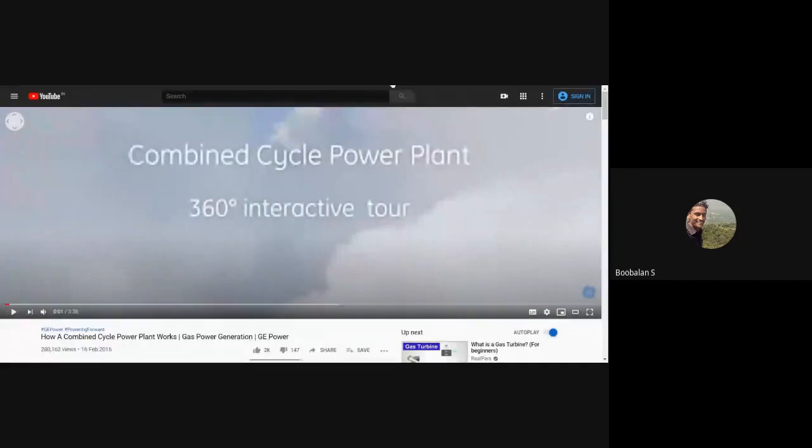Right, I could see it. So this is a combined cycle power plant from General Electric Company. Meanwhile, in about 5 minutes you could see that animation, how the combined cycle is used. So I'm just playing.